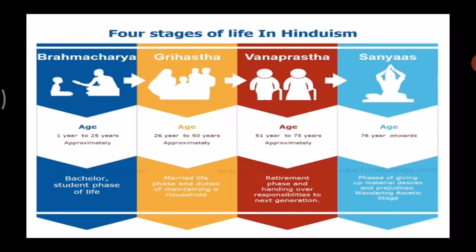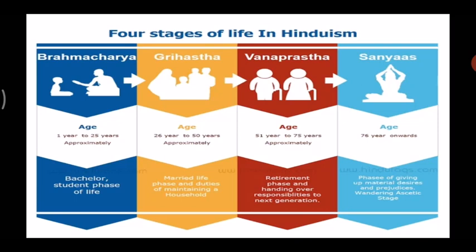Then the second one is the Grihastha Ashrama. It was expected that during this period, a man would carry out his duties towards his family. What is the age of that? From 26 to 50 years. During this period, a man would carry out his duties towards the family and the society with the help of his wife.